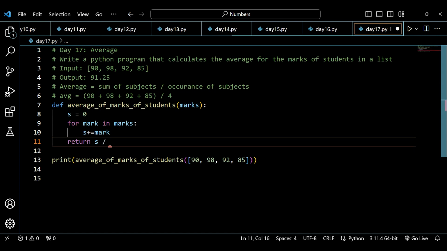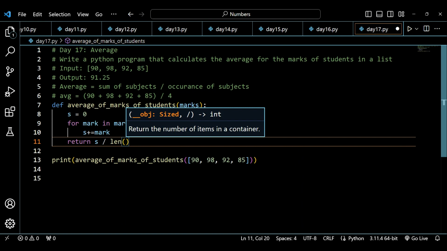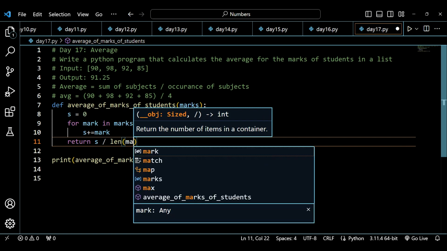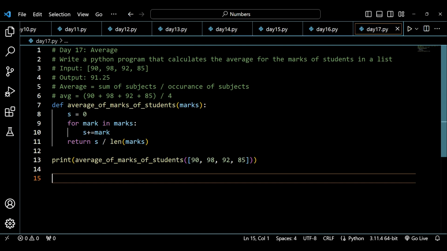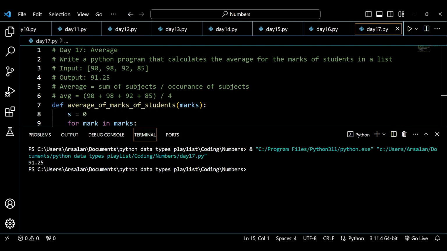So to do that, I'll just say divide by len of list. The list name is marks, so this should give me an answer of 91.25. Let's run this code and see whether we are getting our answer. So we are getting 91.25 as our answer.